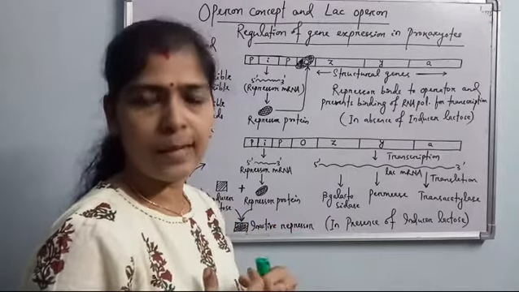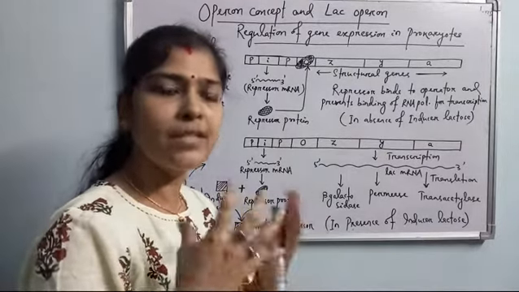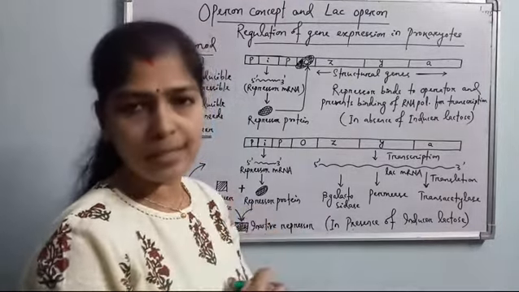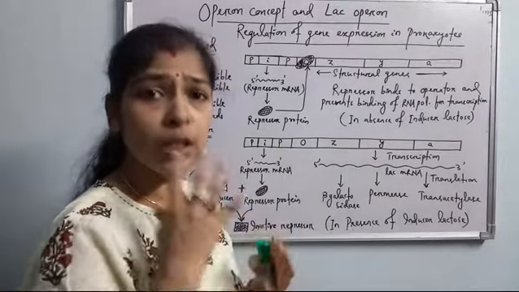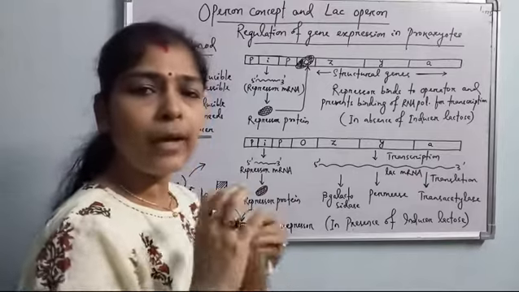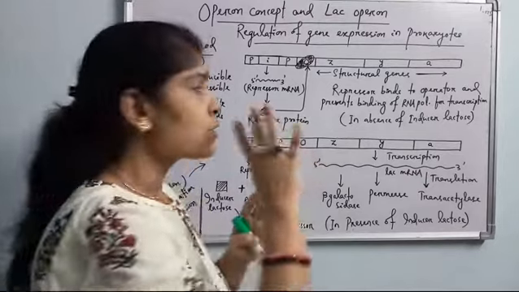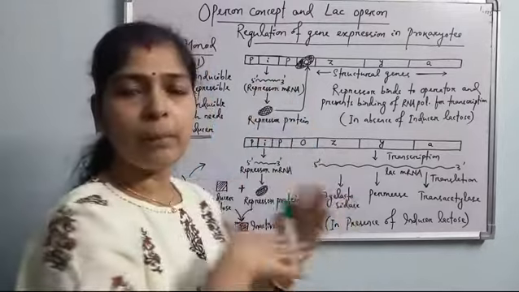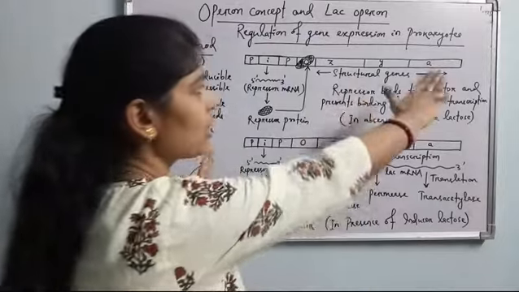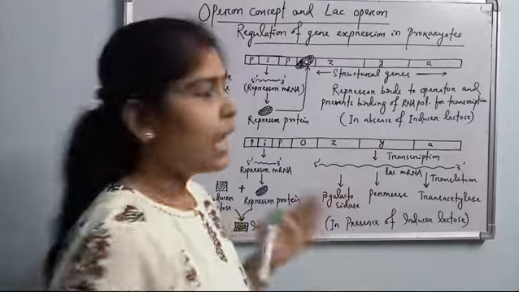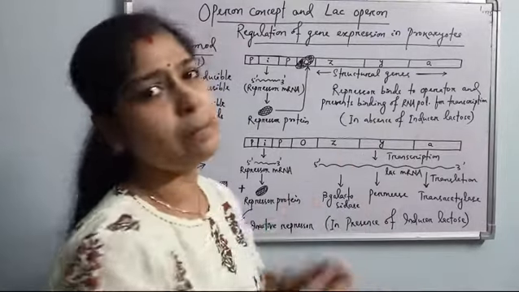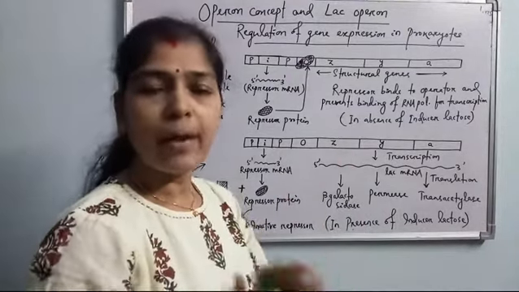How does the bacteria know the presence or absence of lactose inside the cell? Lactose is the inducer for this operon, so when lactose is present inside the cell, the lac operon will be switched on and all the genes will transcribe the polycistronic mRNA, that is the lac mRNA, and 3 different types of enzymes will be produced to metabolize the lactose.